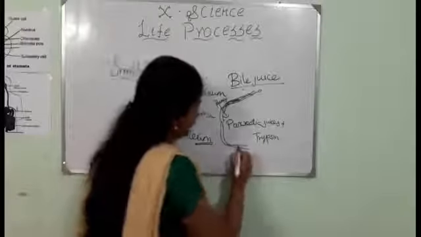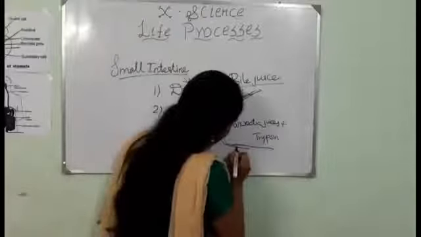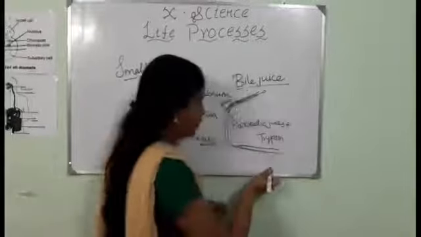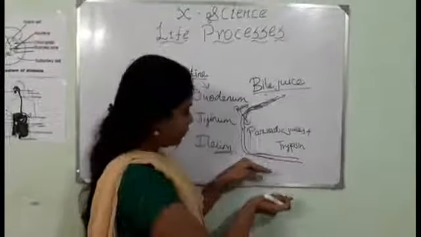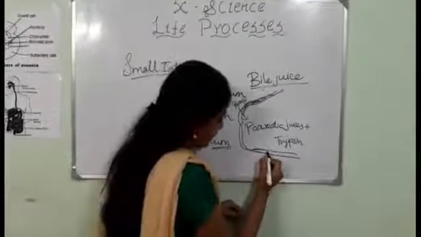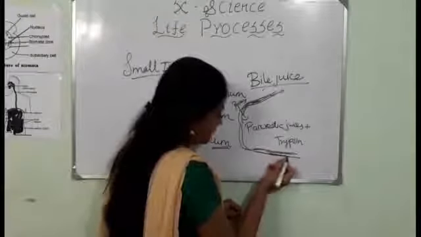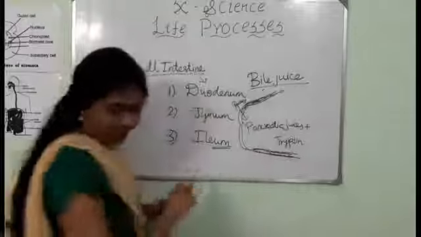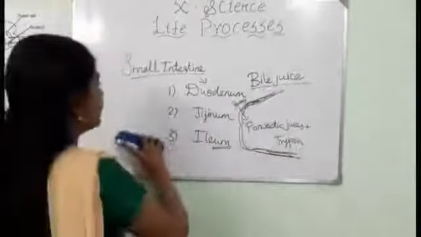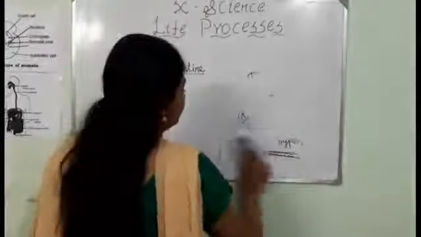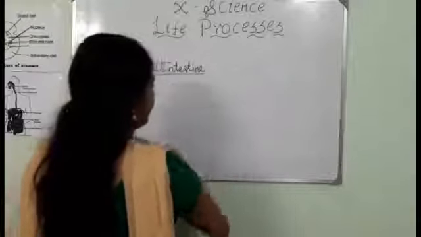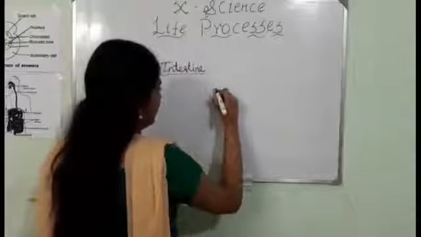In the ileum, the small intestine is very narrow, and to make it somewhat broader, you have finger-like projections inside the ileum.